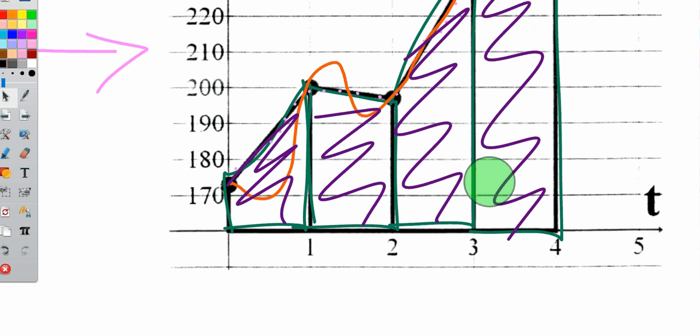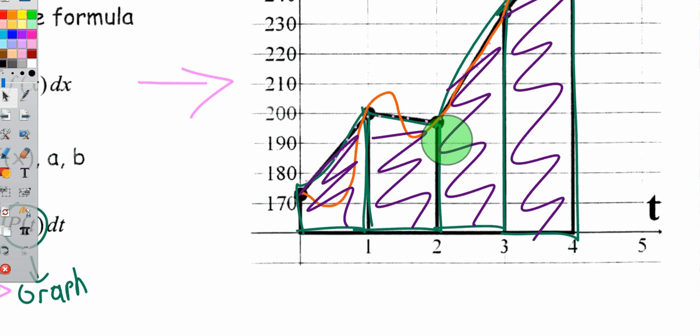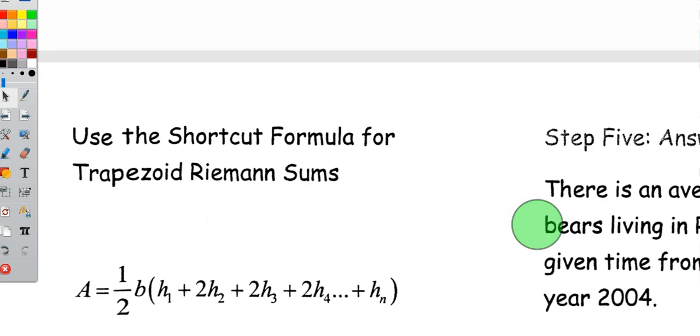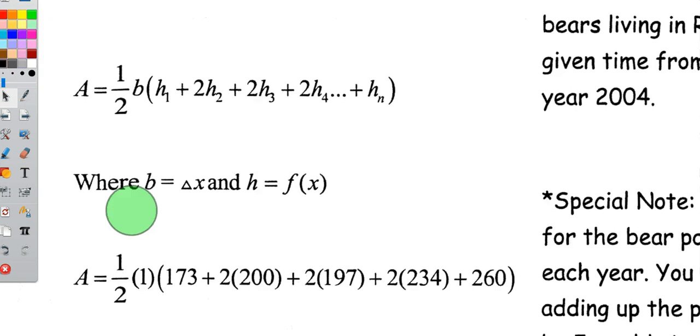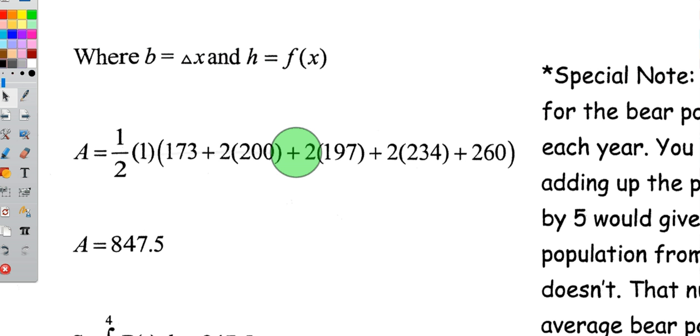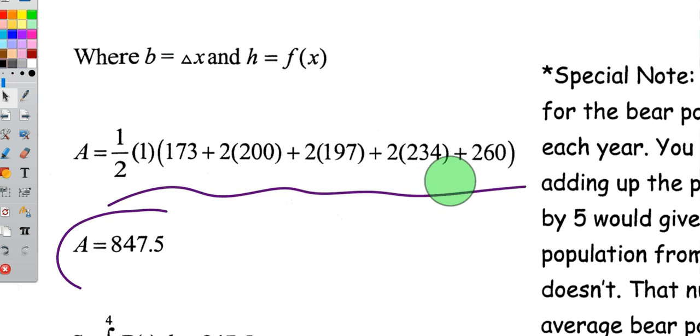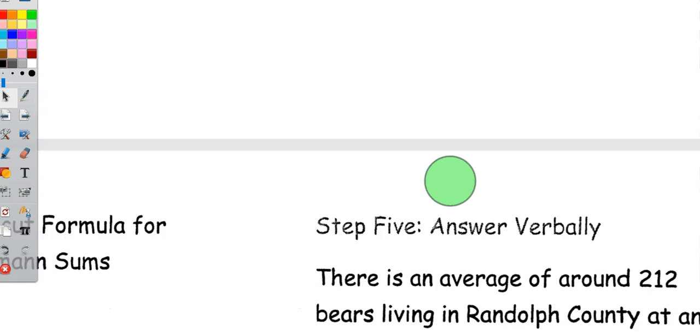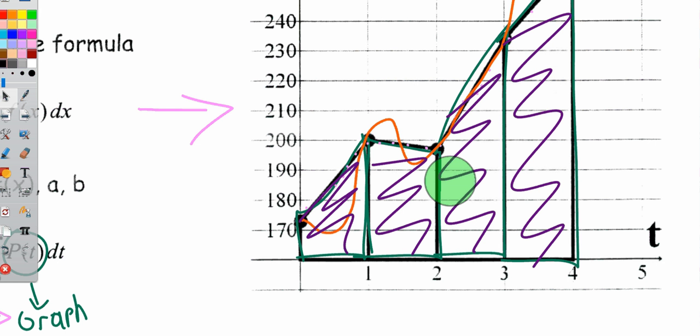But we can use a shortcut: double all the middle heights, then add the first and last height, and then multiply by 1/2 times the base. So that's what we're going to do. 1/2 times the base times the first height plus the last height plus double the middle heights. And if I crunch all these numbers, that's going to give me 847.5. Now that's the area under the curve here. So all this purple is 847.5.